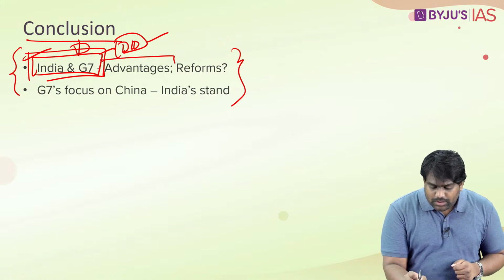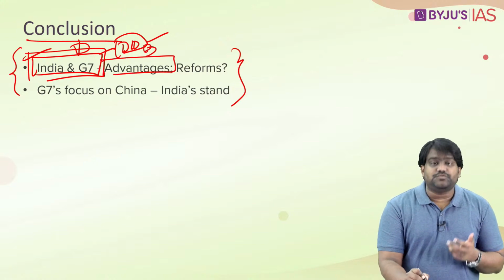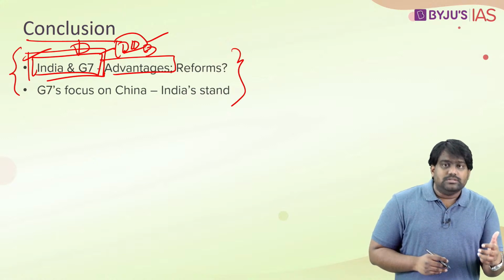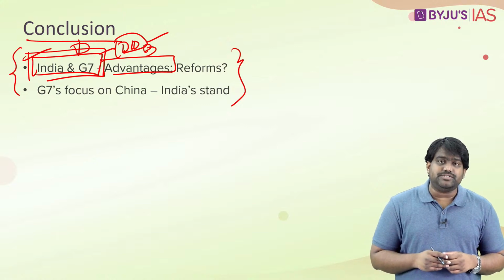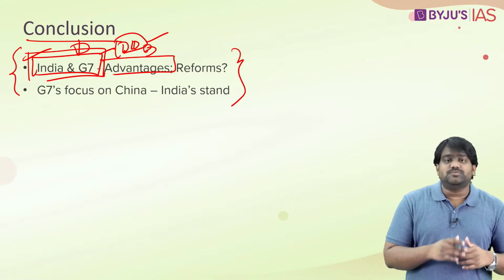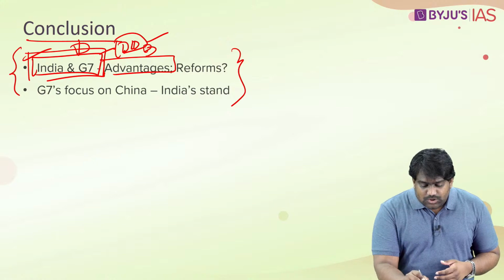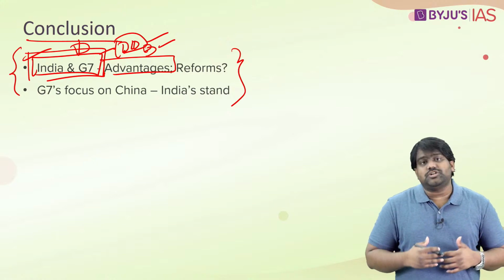There you should talk about the advantages that the G7 offers for India. Talk about the economic concerns, the common economic objectives, the ideological similarities, the strategic similarities between India and the West. So all these advantages are in line with our national interests.